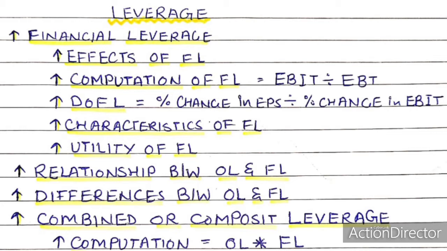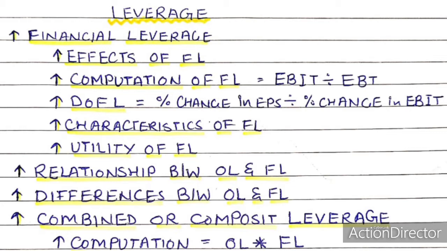The next point is degree of financial leverage. The degree of financial leverage can be measured in any of the two ways. The degree of financial leverage can be measured by the percentage change in earnings per share in relation to percentage change in earnings before interest and tax. Accordingly, the formula would be percentage change in EPS upon percentage change in EBIT.